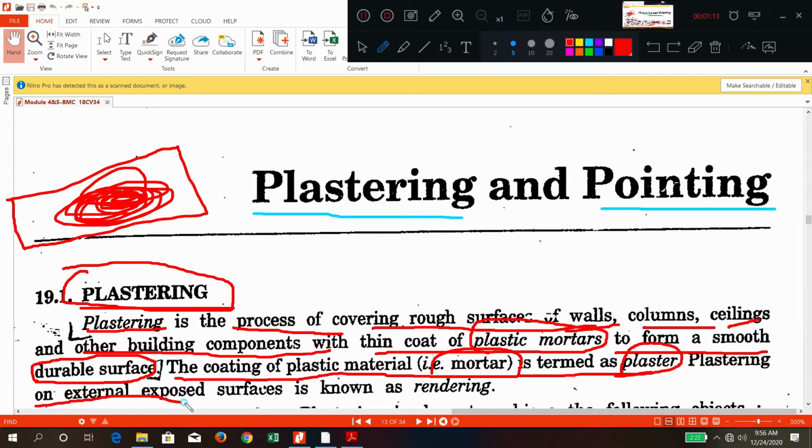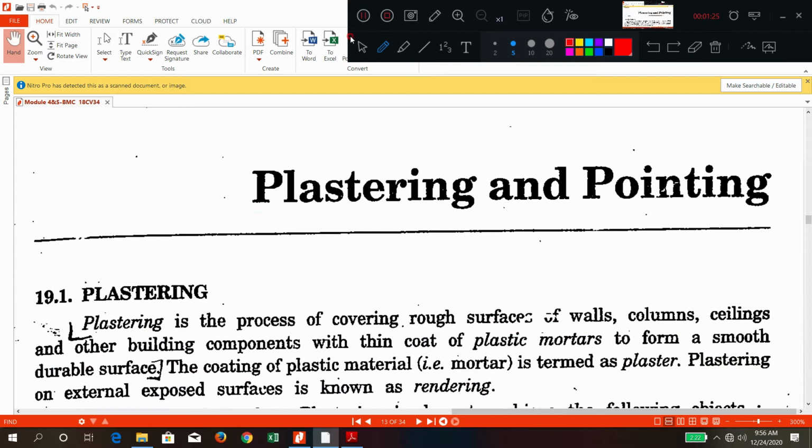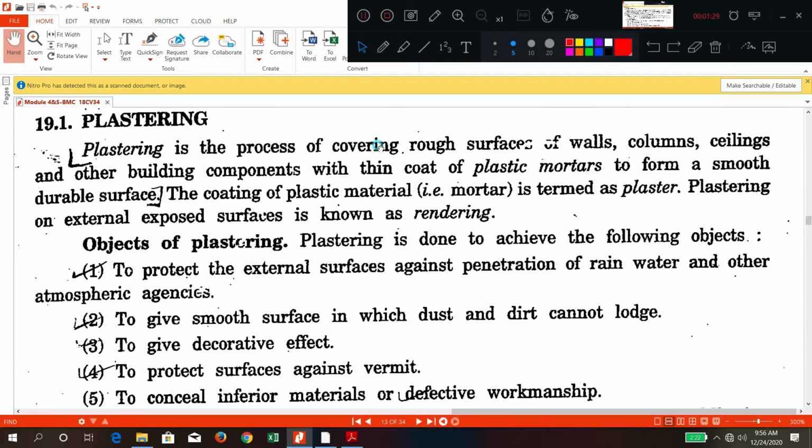Plastering on external exposed surface is called as rendering. It is the rendering process. So inside if you are applying, then it is called as plastering. Outside if you are applying, then it is called as rendering.